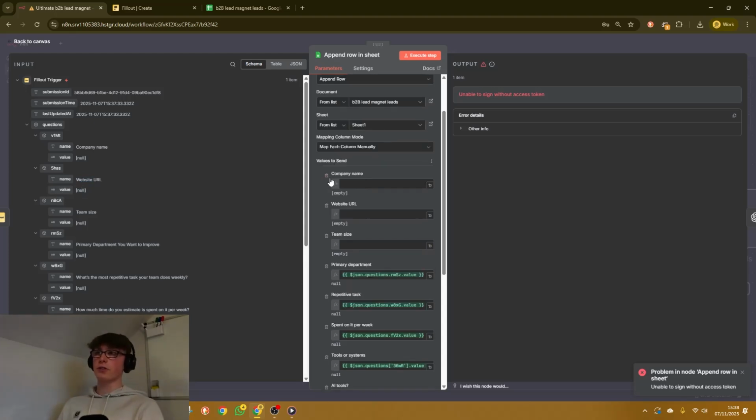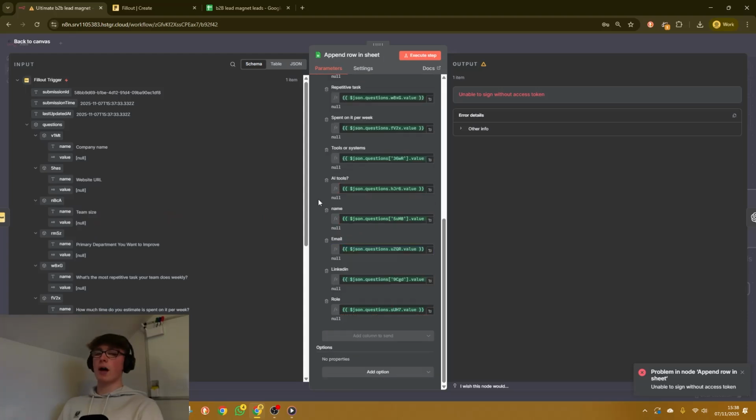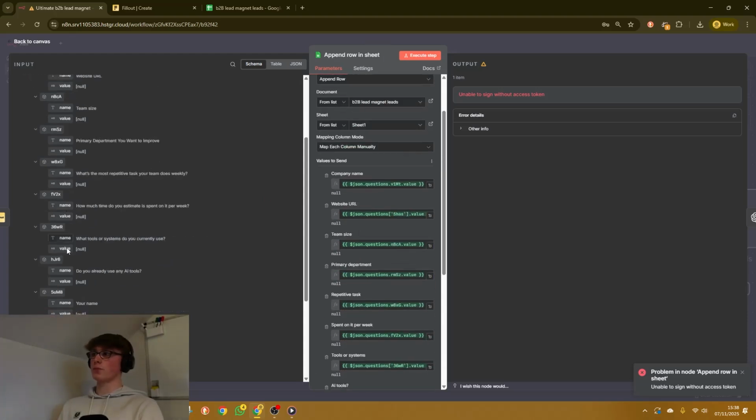And when you create your Google Sheet, all you're going to want to do is just map in the value into the corresponding field. So the website URL, we're going to come over here and see the website URL, and the value of that is going to go right in there. Same with team size, we're going to come over here, team size, null, and drop that in. And you're going to want to repeat that process for all of them, just moving down as you go, mapping them in.